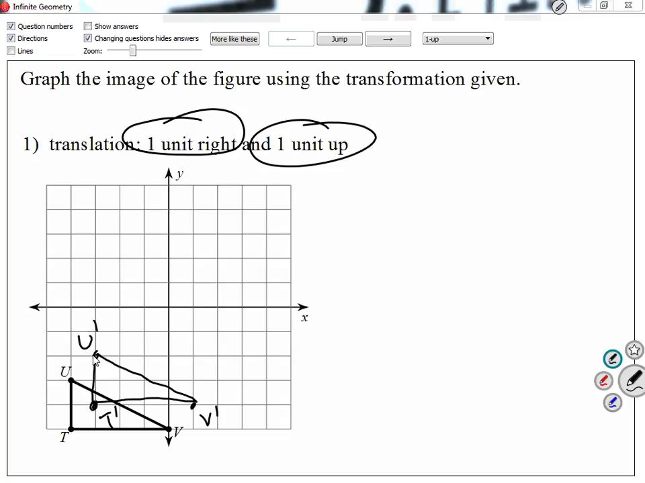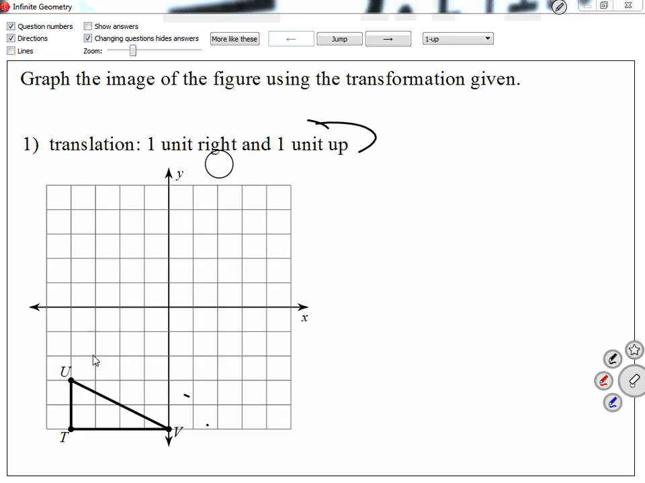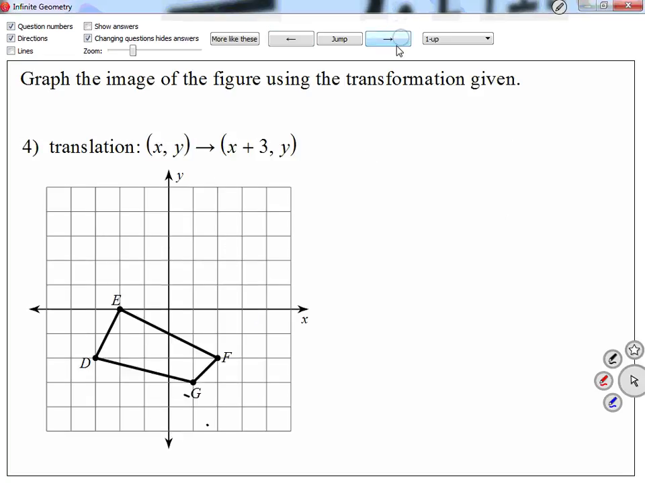Alright, so you guys have about 3 questions where I give it to you guys in words. But then, let me take a look at question number 4. Question number 4, I'm giving it to you guys in this notation. The x plus 3 represents what? 3 to the right. The y by itself means basically y plus 0. How many up? 0. So technically, we're just moving 3 to the right. And that's it, just 3 to the right.